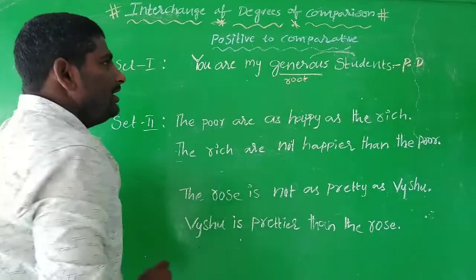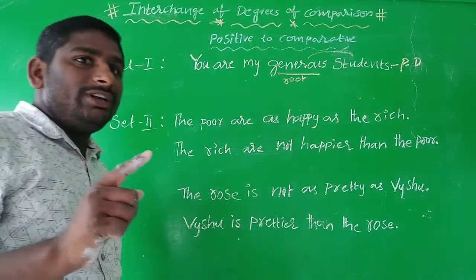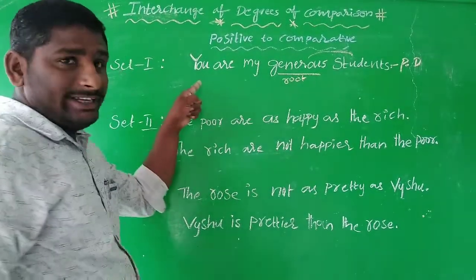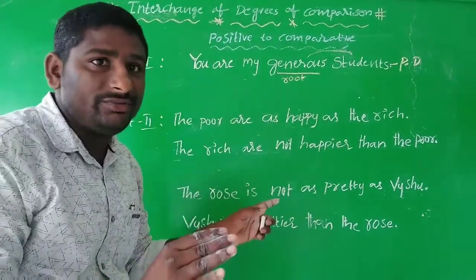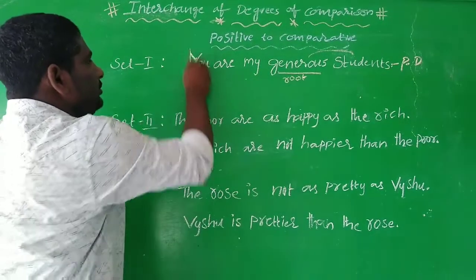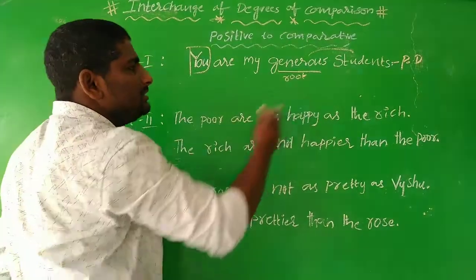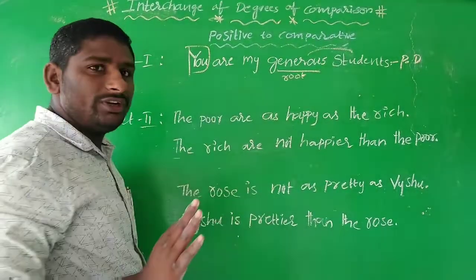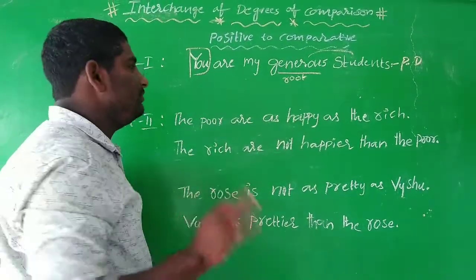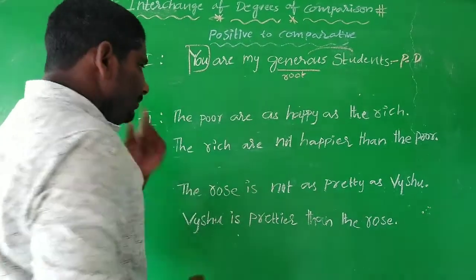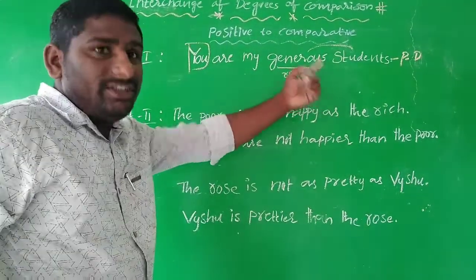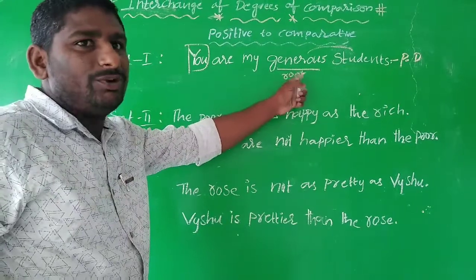Another important element is that this sentence expresses no comparison with anyone. The students are not compared with any other person, so no comparison is taken, and it is expressed in positive degree.